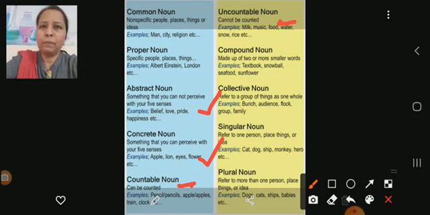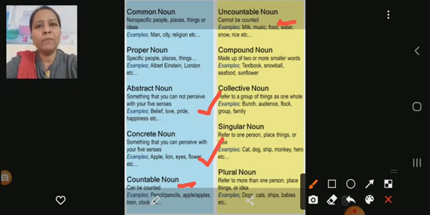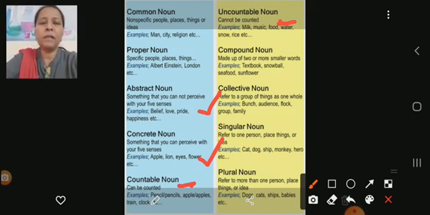Then a group of people. When a group of people have come to meet the headmaster of the school, they have come in collection, not a specific person. All these people have come in a group, so it's a collection of people. A family does not have only one person in it. A family is a group of members. It can be mother, father, brother, sister, grandfather, grandmother, auntie, uncle. So it's a group of people. So a collective noun refers to a group of people or a group of things as one whole.